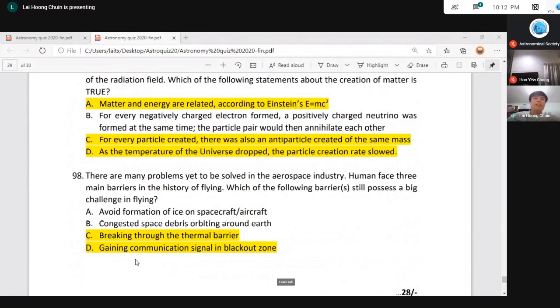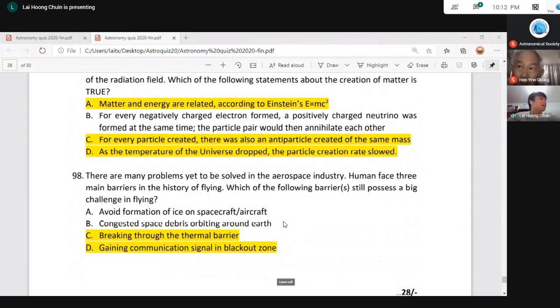But if something not good happens, then it depends whether you survive or do not survive. And this is the high risk period during this blackout zone. Of course, the other two are a big problem, but they are not the barrier of flying.